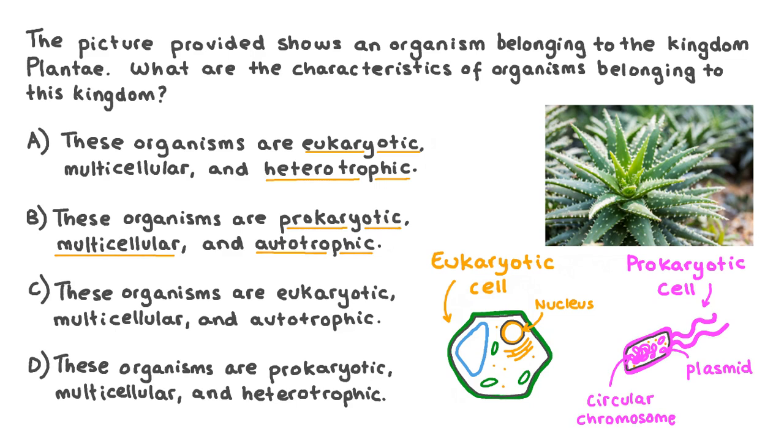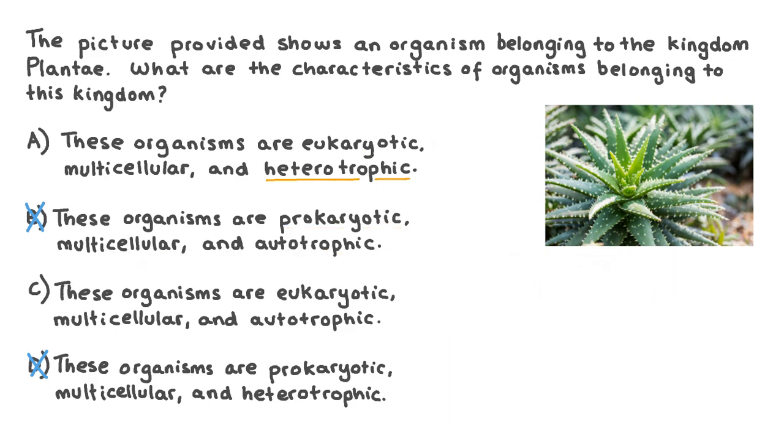Most prokaryotic cells are unicellular, meaning they're made up of only one cell, like a bacterium. Most eukaryotes, however, are multicellular. This means that they're made up of multiple, often differently specialized cells like we humans are. As plant cells like this one do have a nucleus and other membrane-bound organelles like chloroplasts, we know that they are eukaryotic and multicellular, so we can exclude options B and D as both of these say that they are prokaryotic. Now we just need to work out whether plants are heterotrophic or autotrophic, so let's look at these terms next.